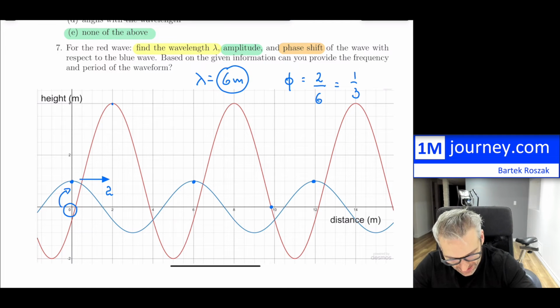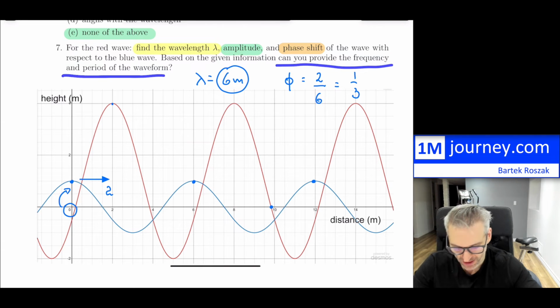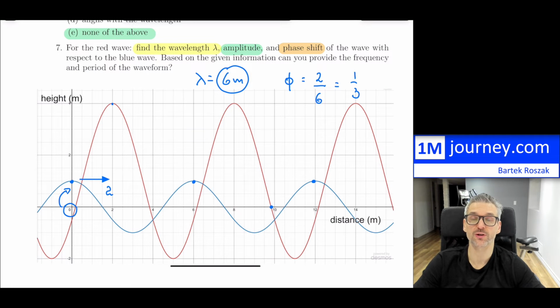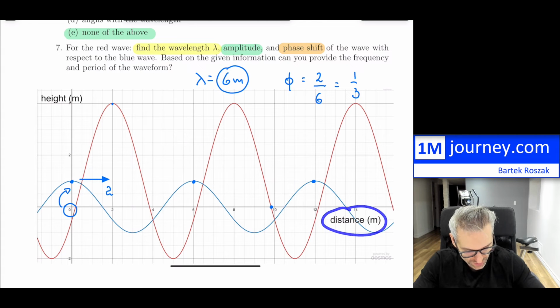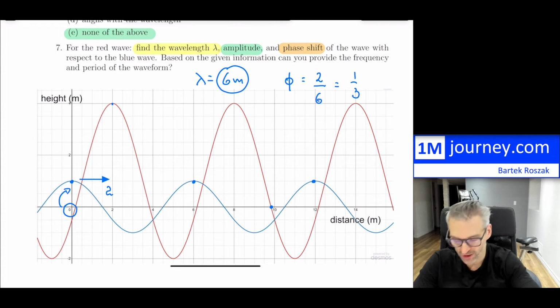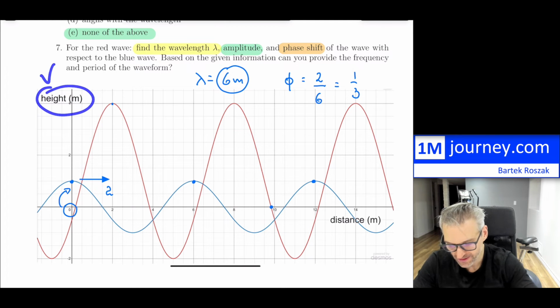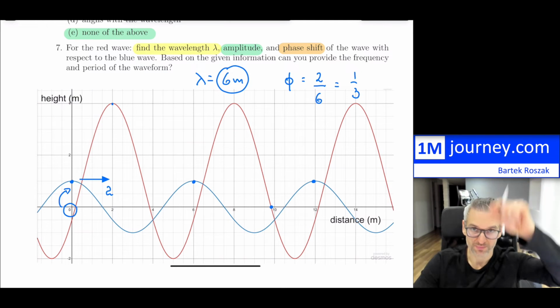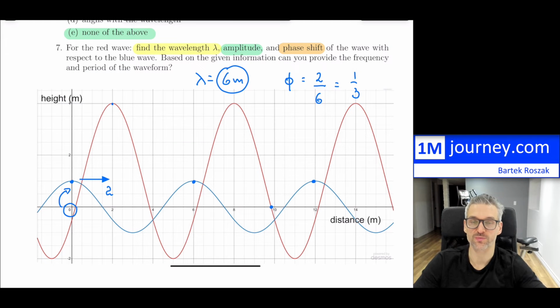All right, now the last component of this question asks us, based on the given information, can you provide the frequency and period of the waveform? The answer is no, not from this, because we only have the distance of the wave, so it's basically just traveling along, and we can see the actual height, how these maybe particles are moving up and down in terms of the wave, but we have no information of time, so we cannot mention anything about frequency or period. So that is it for this example.